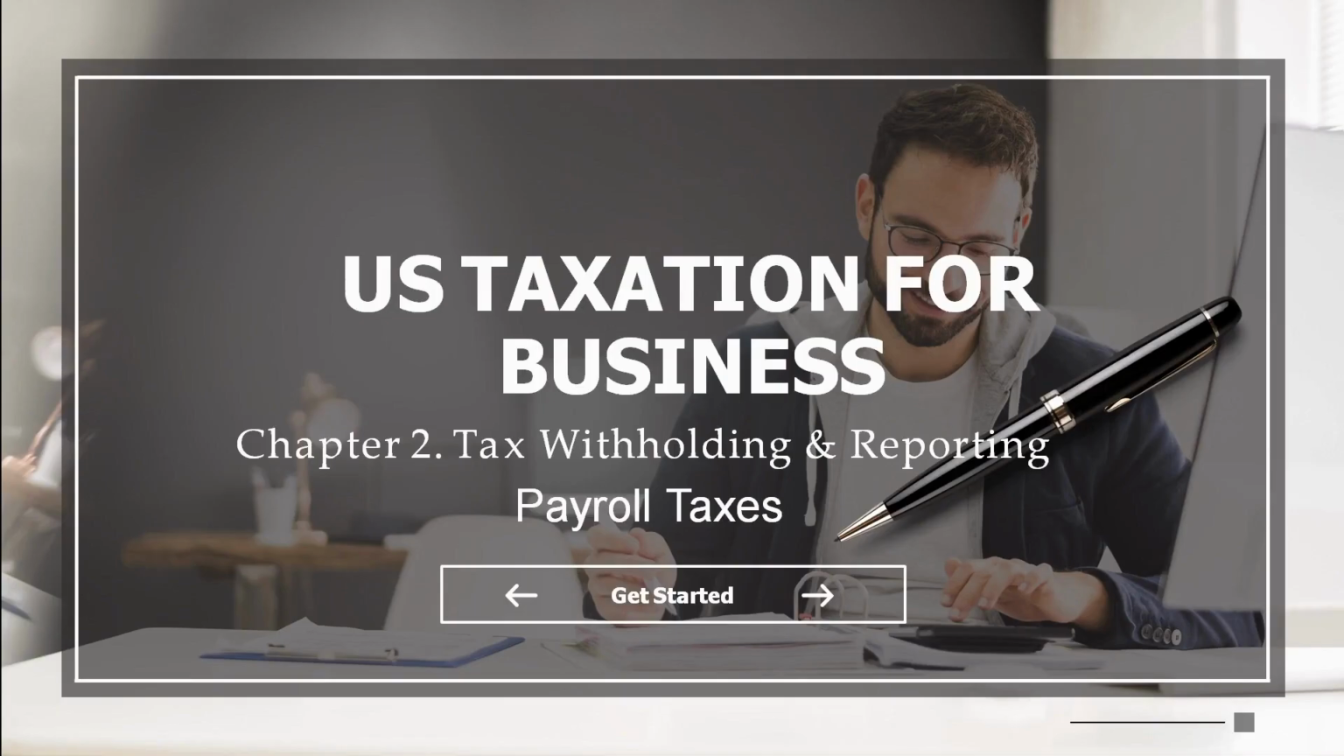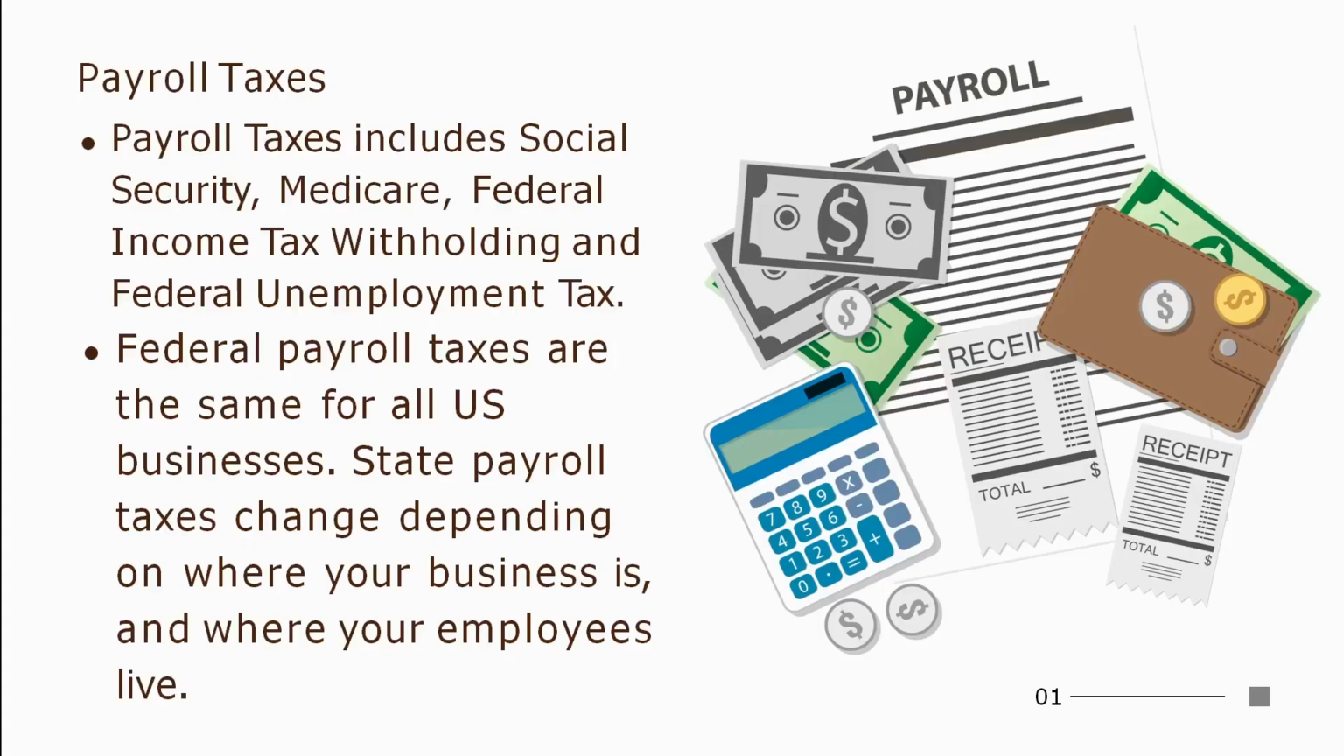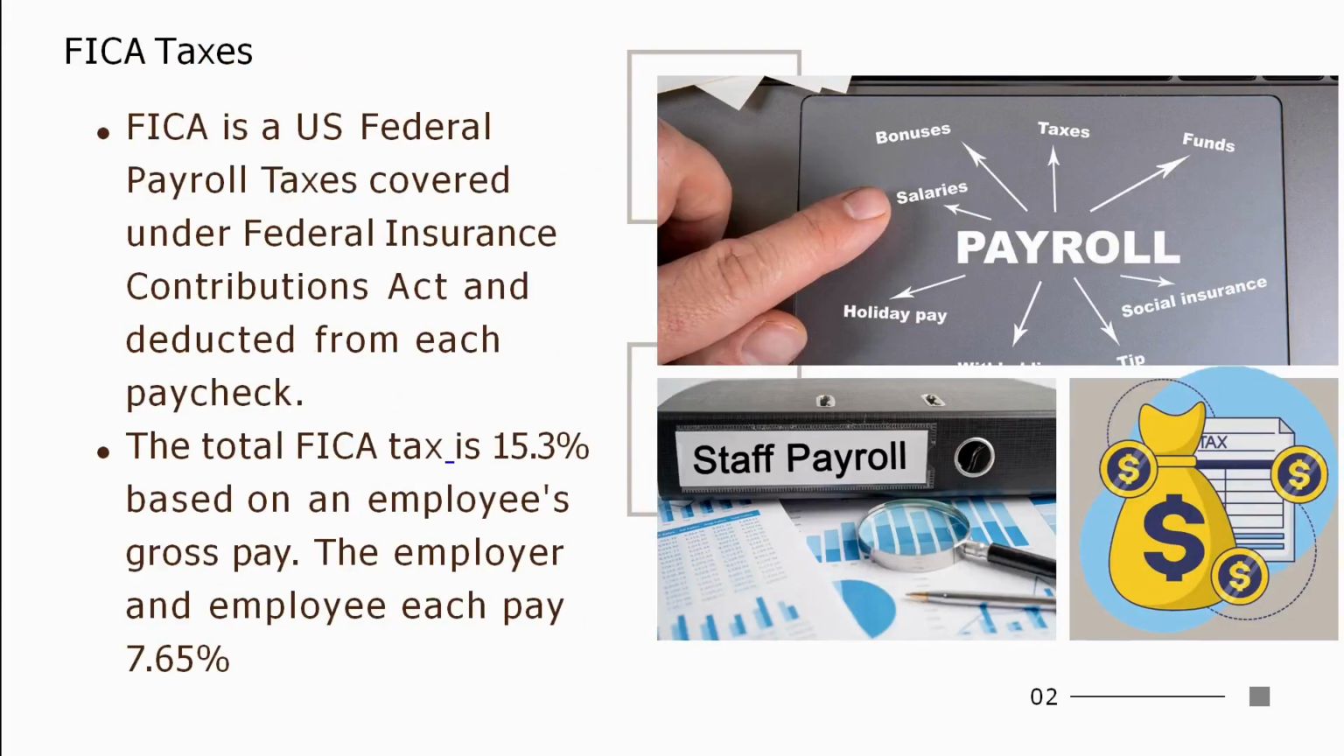The second topic that we'll be covering under this chapter 2 is payroll taxes. Payroll taxes include Social Security, Medicare, federal income tax withholding, and federal unemployment taxes. Federal payroll taxes are the same for all US businesses. However, state payroll taxes change depending on where the business is and where our employees live.